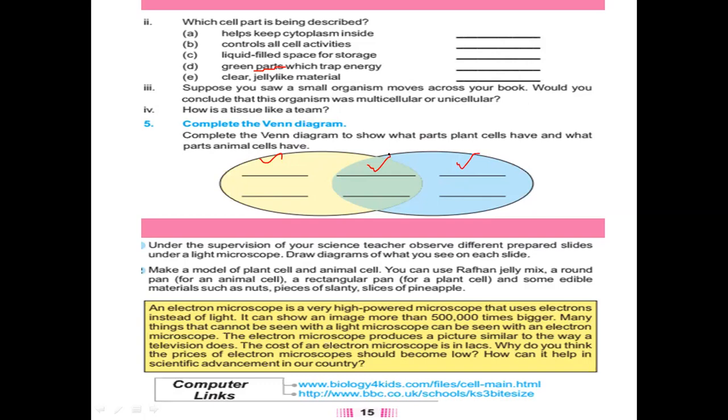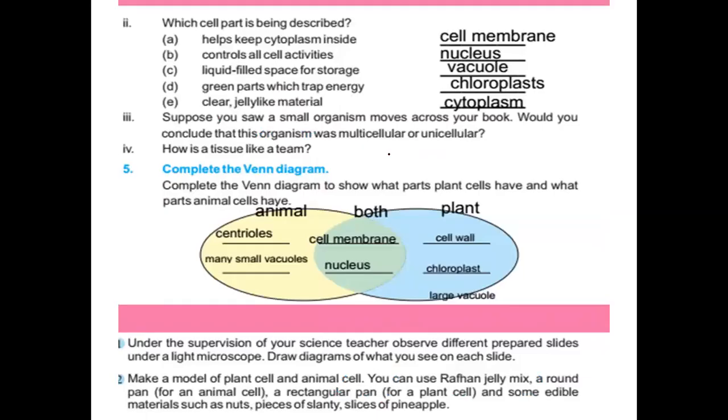Dear students, this is the key for this exercise, so you can take help from that. First think of the answer, see from the book, and then check the answers from this key.